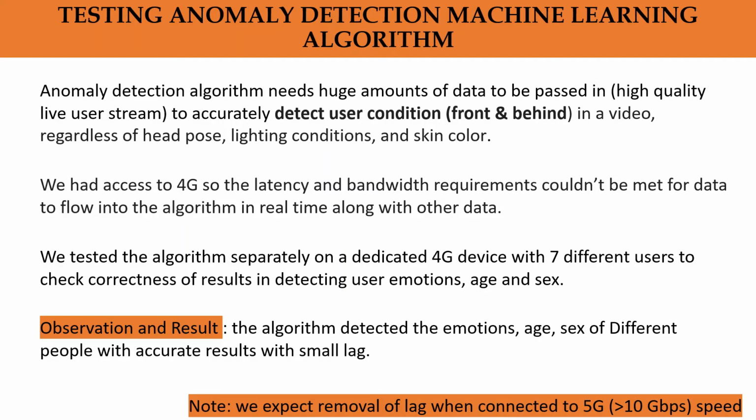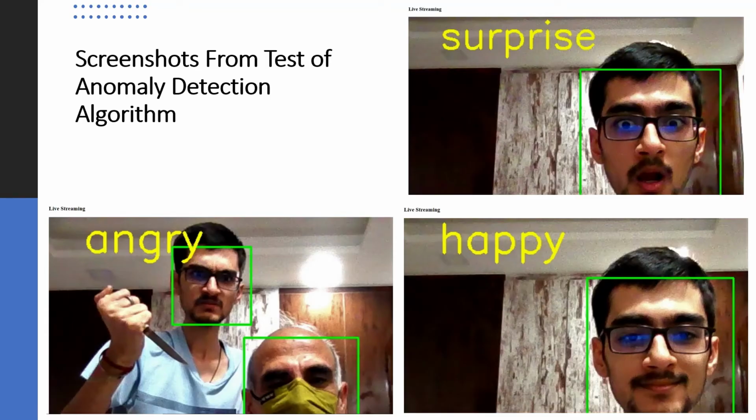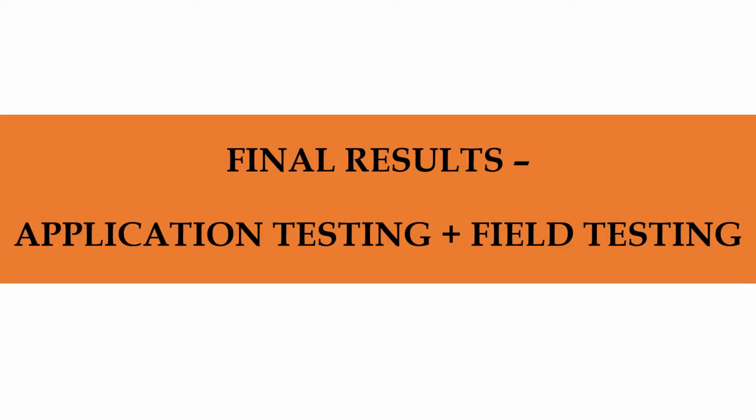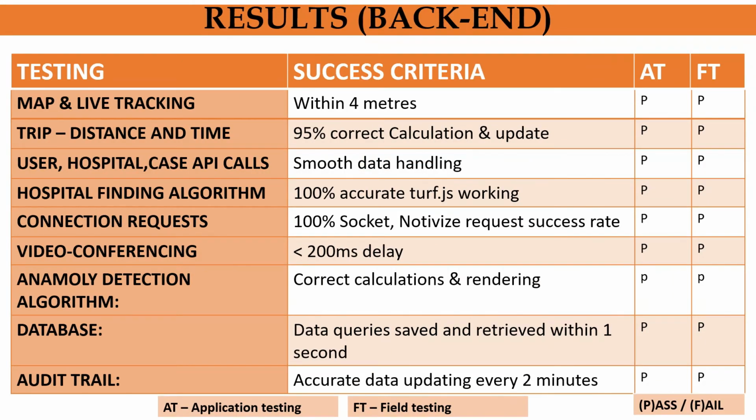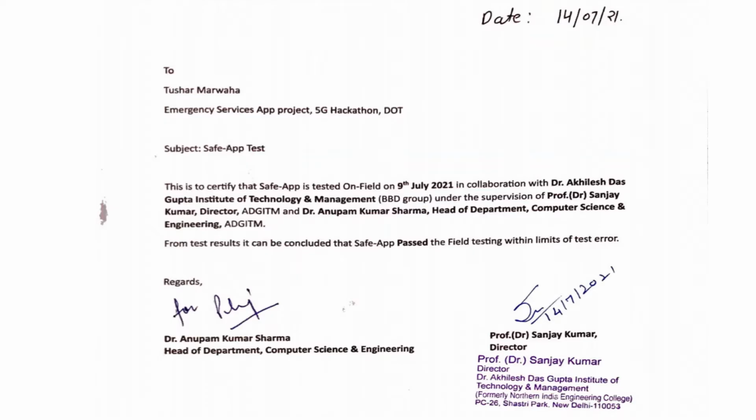So we tested the algorithm separately on a dedicated 4G device. Here are some screenshots from the test of the anomaly detection algorithm. Final results. Here we can see the success criteria for the front-end part of the application and whether it was pass or fail. Also we can see the success criteria for the back-end part of the application and whether it was pass or fail. Safe App passed all the tests within limits of test error.